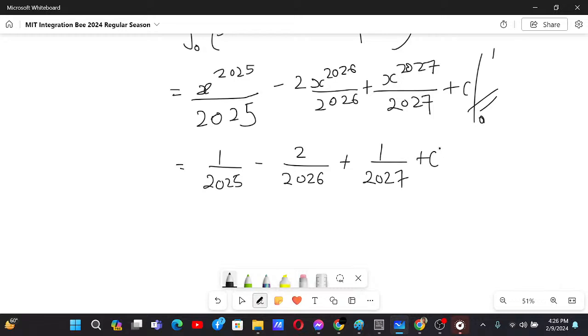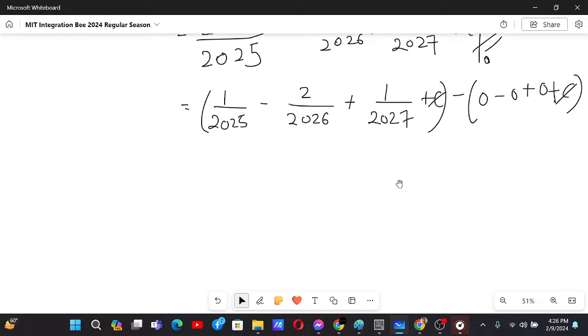Let me write the plus c as well. Now minus 0 minus 0 plus 0 plus c. The plus c cancels out. Now we have to evaluate this.